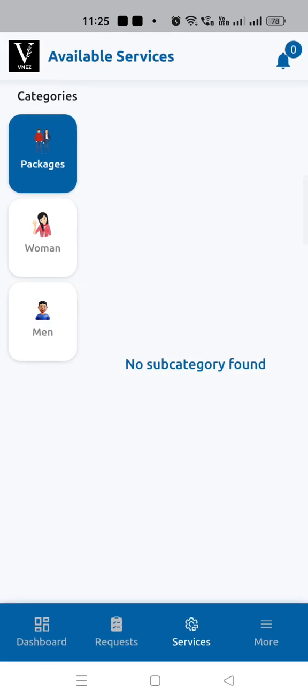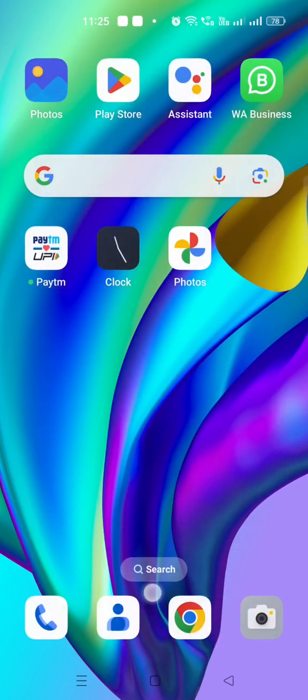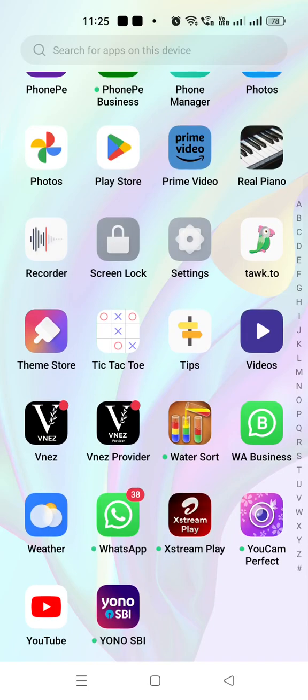And that is the first update of your application. If you have any queries, you can let us know. And let me show you how the app is looking on the phone. That is how the user and provider app is looking. Thank you.